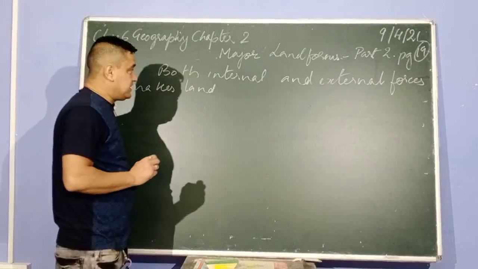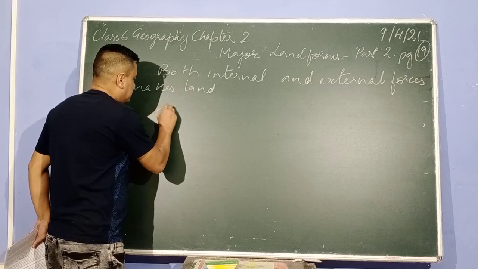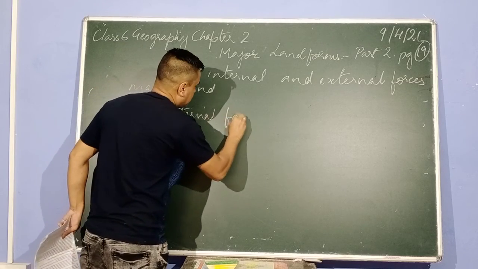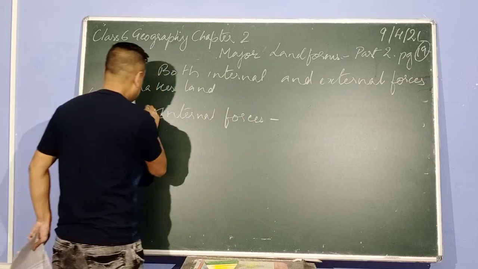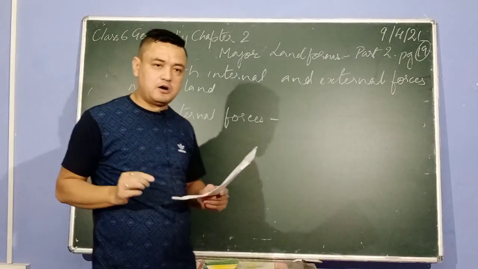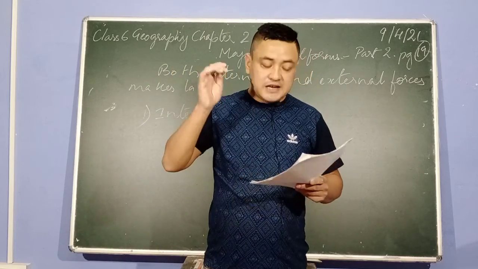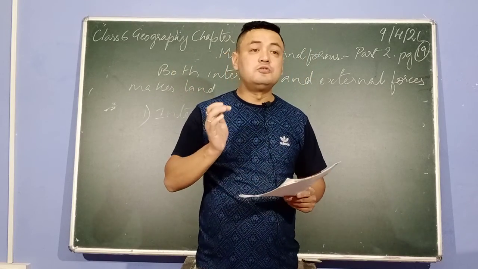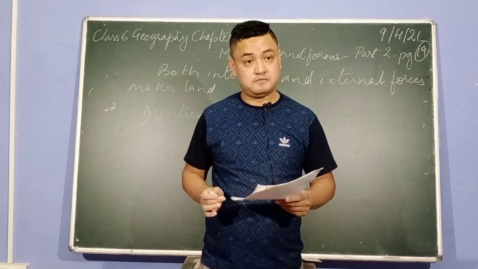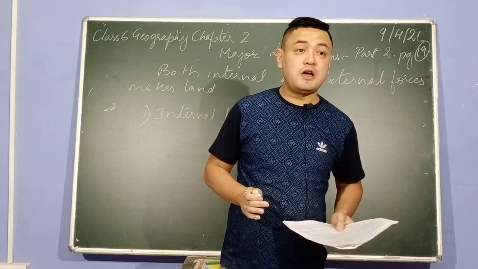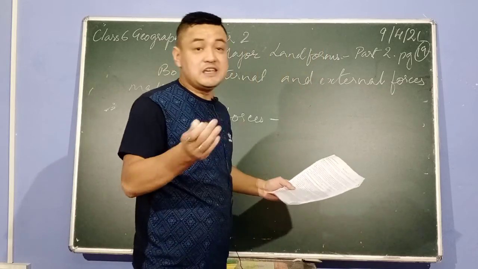Now, for the first one, the internal forces, the number one point you have to remember: how it makes land, I will show you later on. These internal forces try to make land, but they make the land irregular in shape. Now what is irregular?